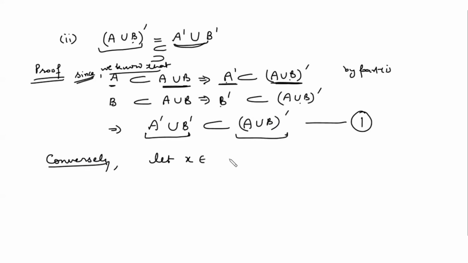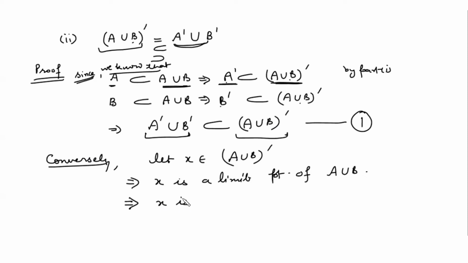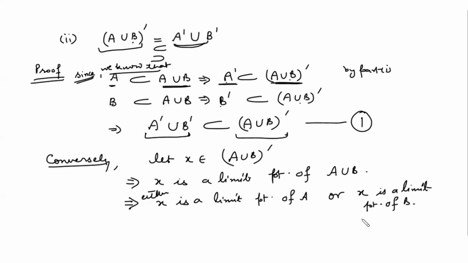So let X be a member of the derived set of A union B. This implies that X is a limit point of A union B. So this further implies that either X is a limit point of A or X is a limit point of B, or might be both.